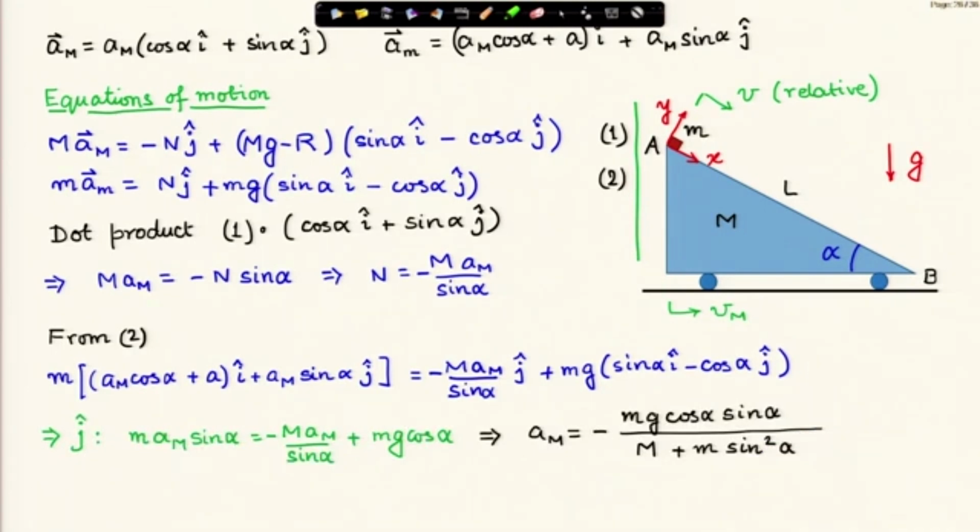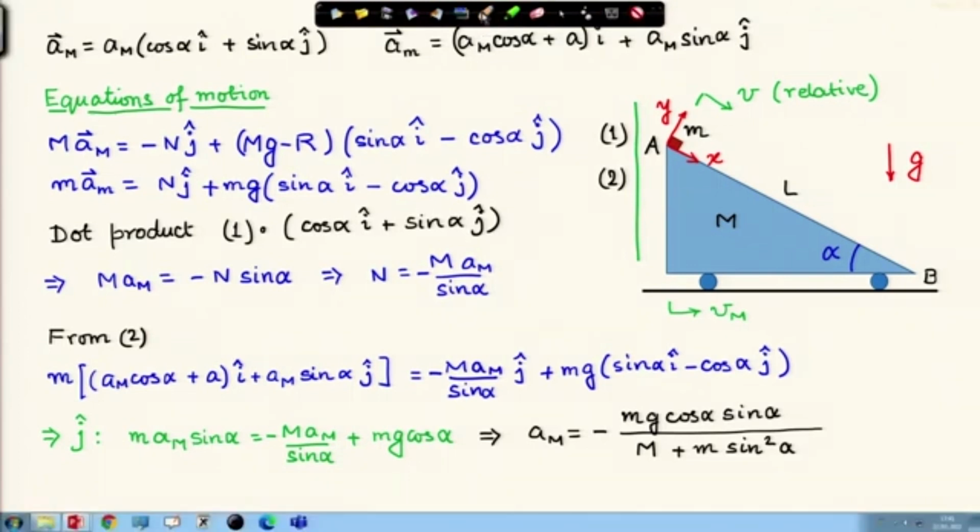If I look at the j component, I will immediately have, so these are straightforward algebraic steps, and you can choose to do it in your own way, how you want to solve. This gives me the acceleration of the wedge in terms of the mass of the block, acceleration due to gravity, the wedge angle alpha, mass of the wedge, etc. So, completely known.